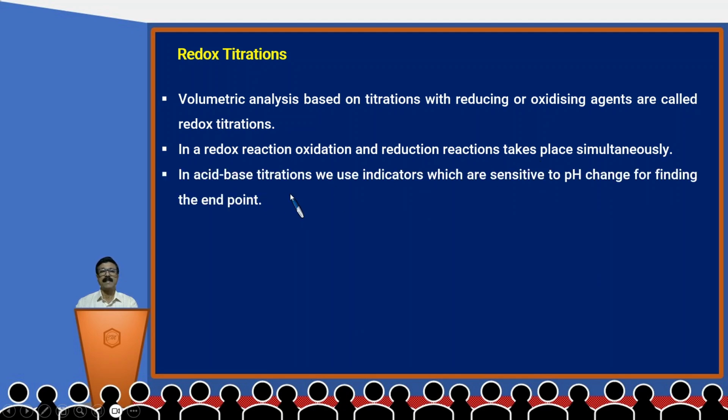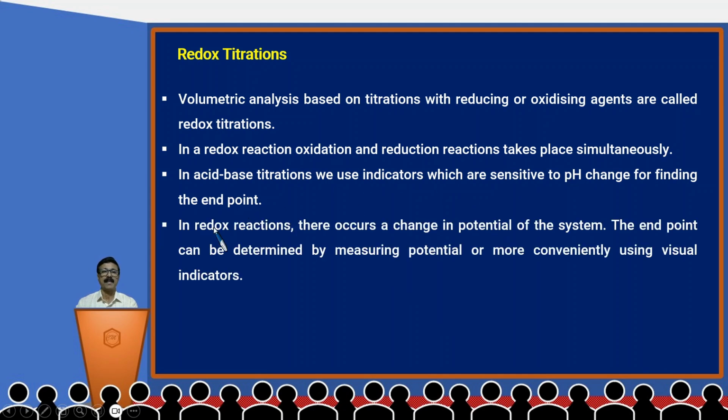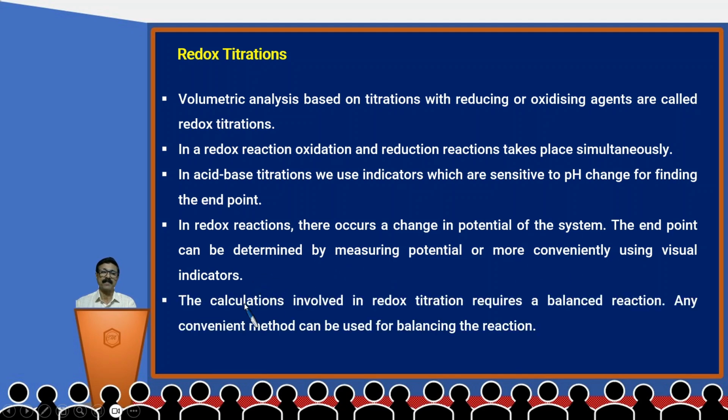In acid-base titrations, we use indicators which are sensitive to pH change for finding the endpoint. In redox reactions, there occurs a change in potential of the system. The endpoint can be determined by measuring potential or more conveniently using visual indicators.